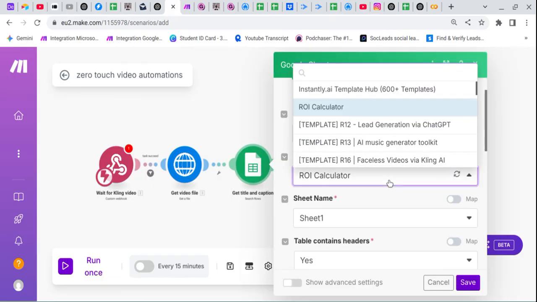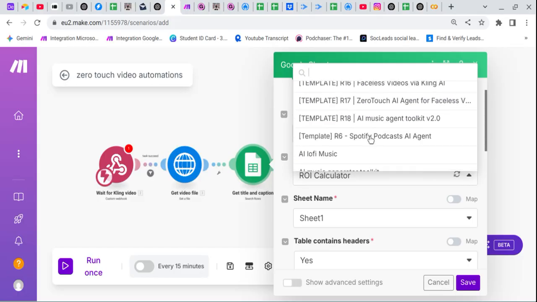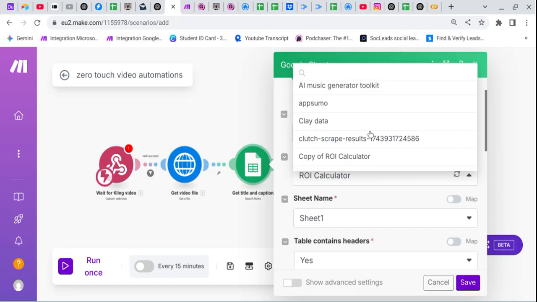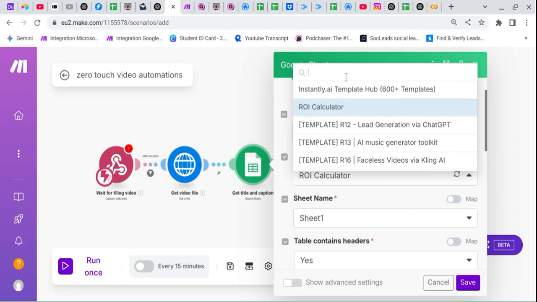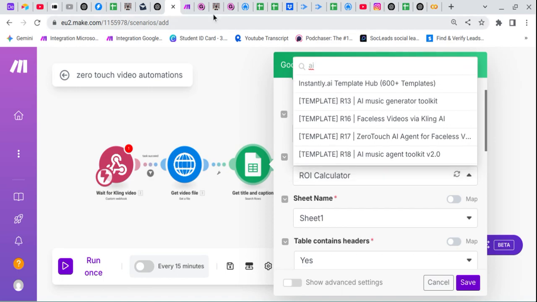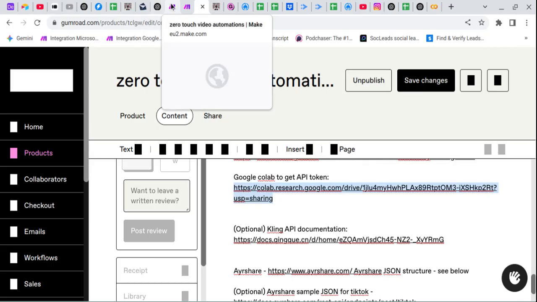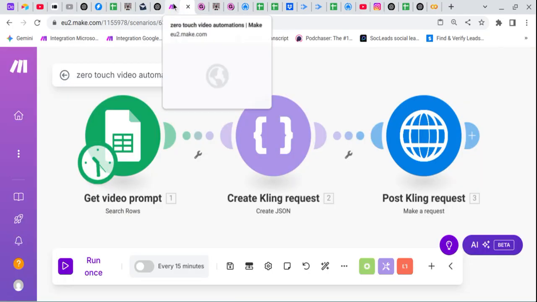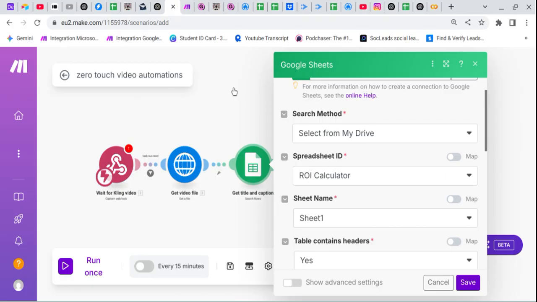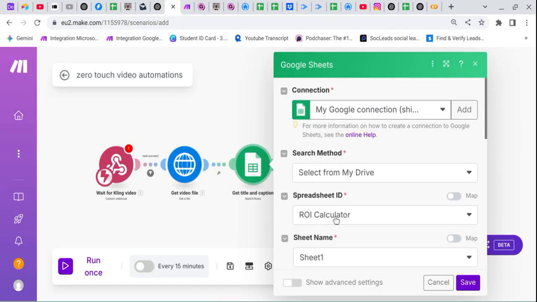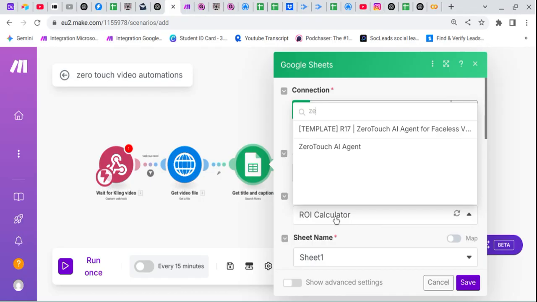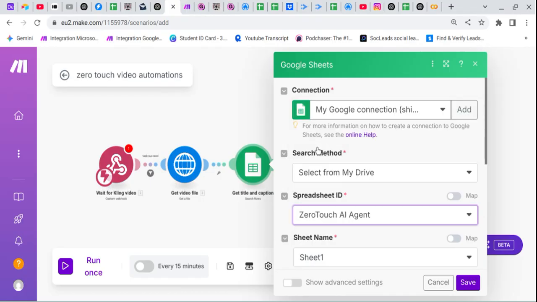Get title and caption. For title and caption we need to choose our workflow AI. We simply need to choose our workflow. Zero touch automation. Go here. Let's search that. Zero touch AI agent. Simply choose that.